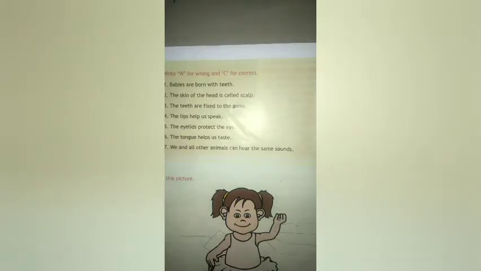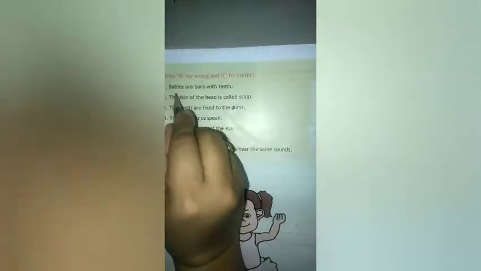Take next page. Write W for wrong and C for correct. Then first one, babies are born with teeth. Is it correct, children? No, it is wrong. Then the skin of the head is called scalp. Is it correct? Yes, it is C only.